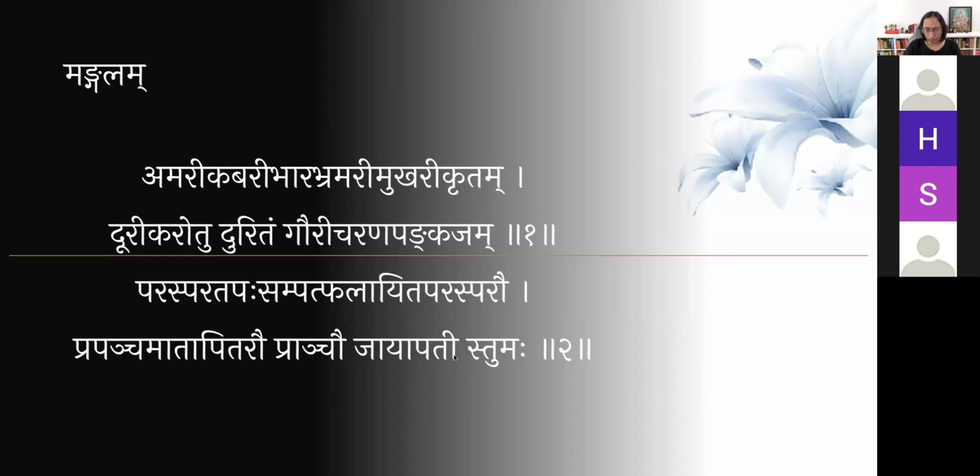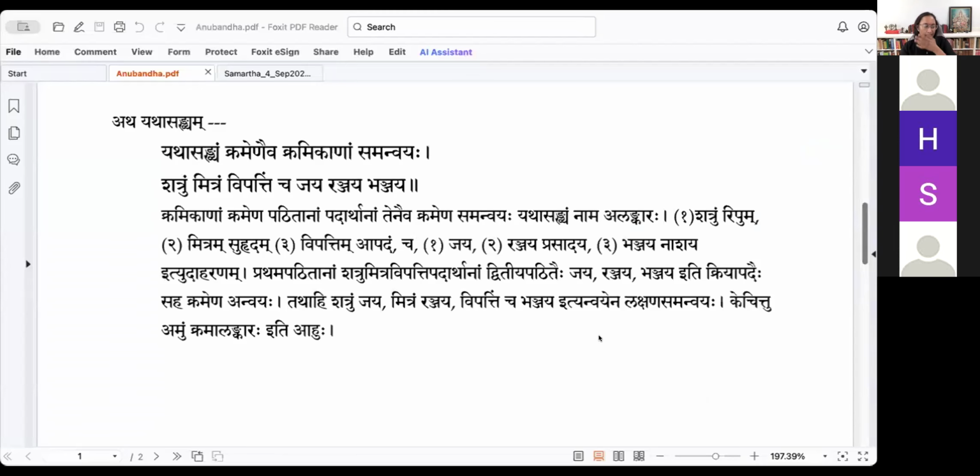We just have 2 or 3 alankaras left in the Anubandha. These have been asked in the question paper, and that's why we'll just look at it. Yathasankhya. Yathasankhya is very similar to the Sutram Yathasankhya Manudesha Samanam. So if you have 3 words which are given, or 3 letters that are given followed by 3 some karyam, and then it has to be 1:1, 2:2, and 3:3. Tatha atraiva. It's very similar to that.